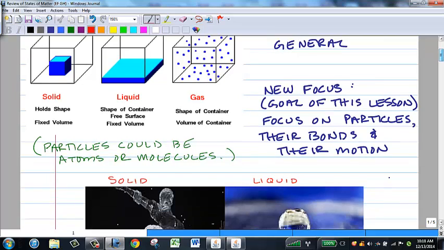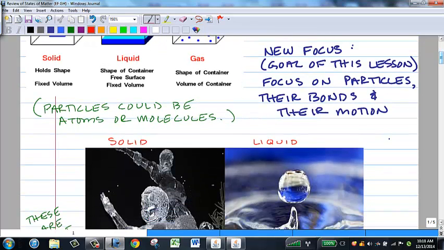Our lesson is going to be about how the particles that make up a solid, liquid, or gas are behaving. And a solid, liquid, or gas will be made up of particles that depend on what that substance is. So if that substance is an element, like sodium or iron or sulfur, we would typically call those particles atoms. And if that substance is a compound, like water or carbon dioxide, then we would typically call those particles molecules.